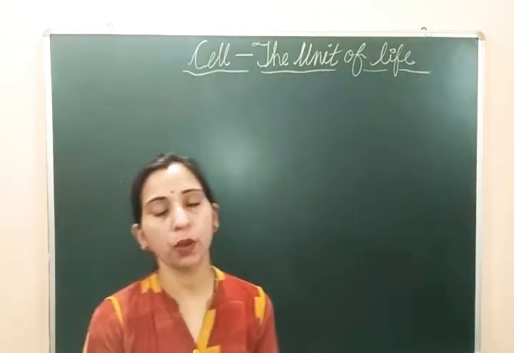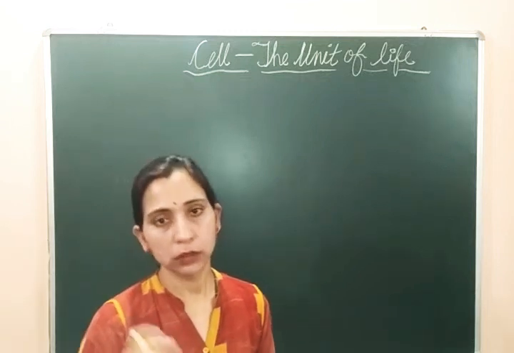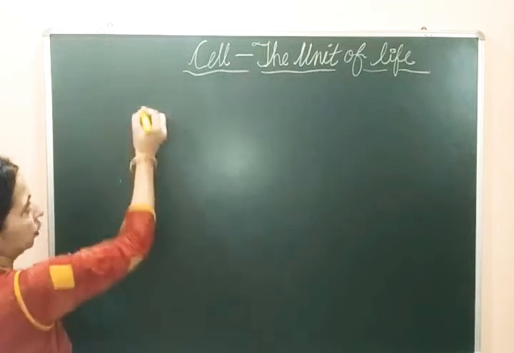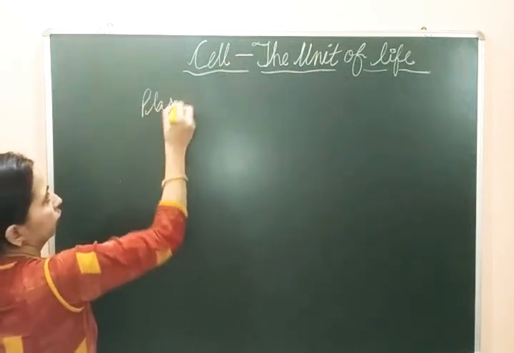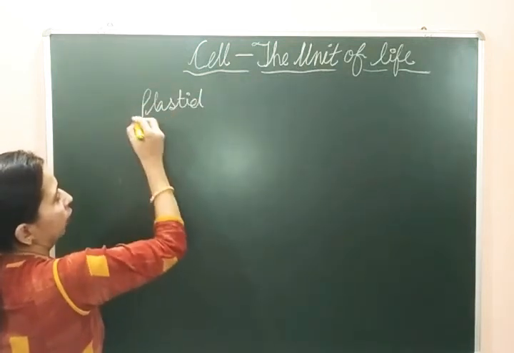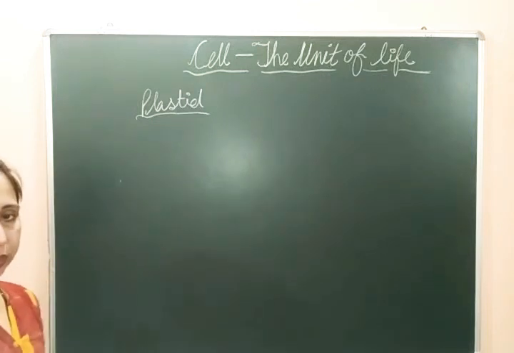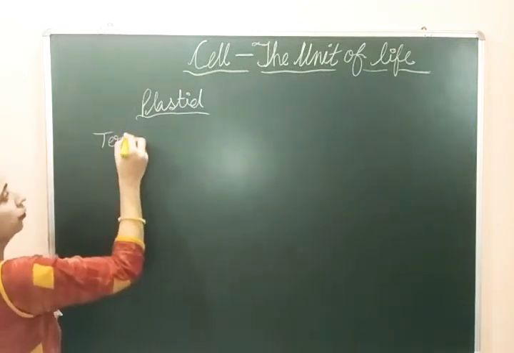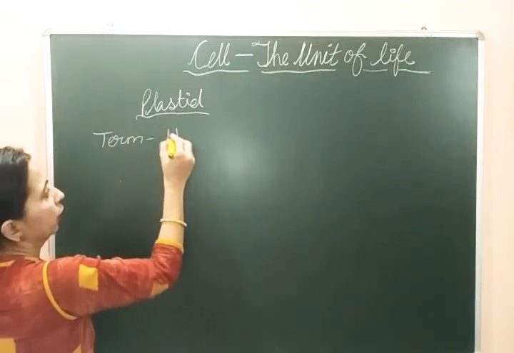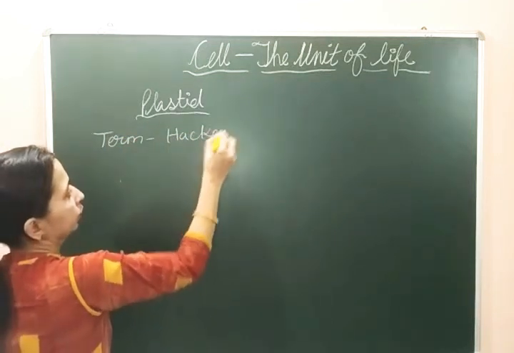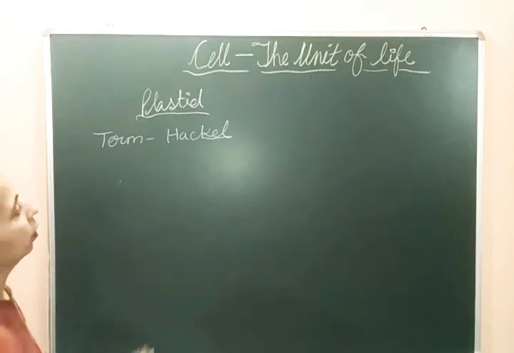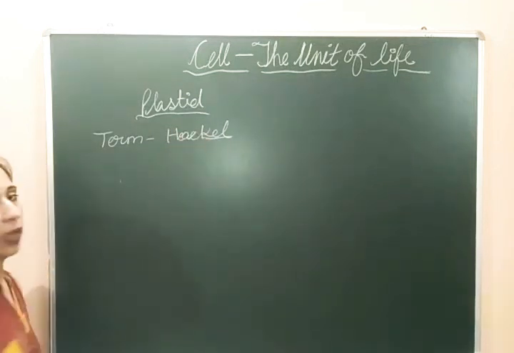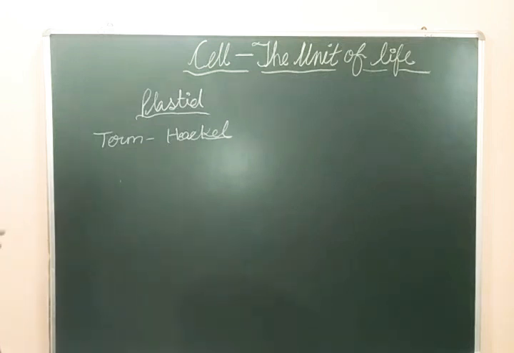Today we will discuss one more cell organelle, that is plastid. If we talk about plastid, that term was given by Haeckel. The plastids are autonomous.